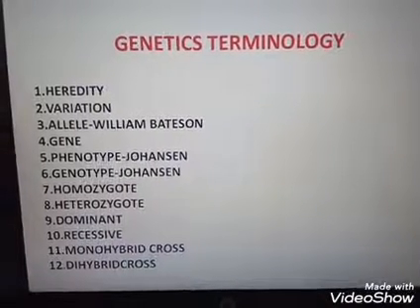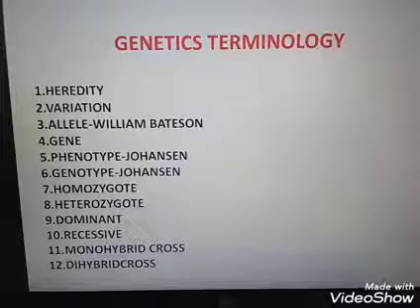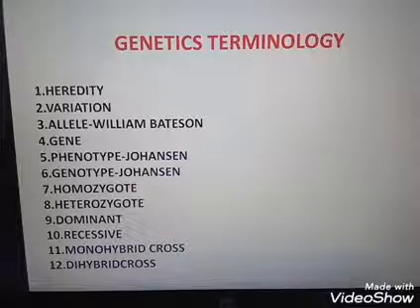The next term is homozygote. Homozygote means the two alleles for a particular character are identical. As I said with an example, for a homozygous trait, for tallness I can use capital T, capital T. For dwarf I can represent small t, small t. Then heterozygous means capital T, small t. It indicates tallness, but genetically it is not a pure tall character.